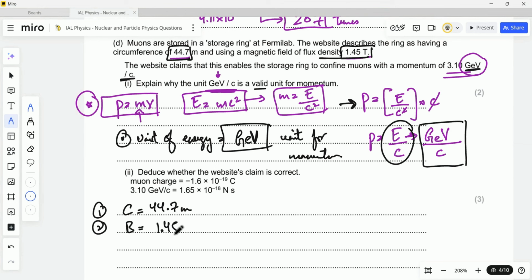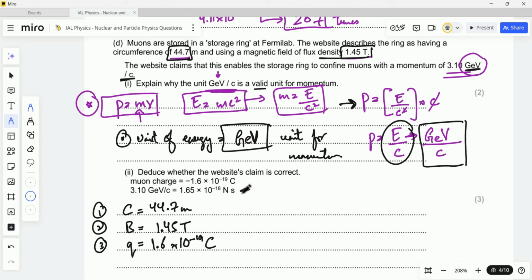Then what do we have? It's using a magnetic field of flux density 1.45 tesla. So the magnetic field strength is B equals 1.45 tesla. And what else? Next, what we should know is the charge of the muon.